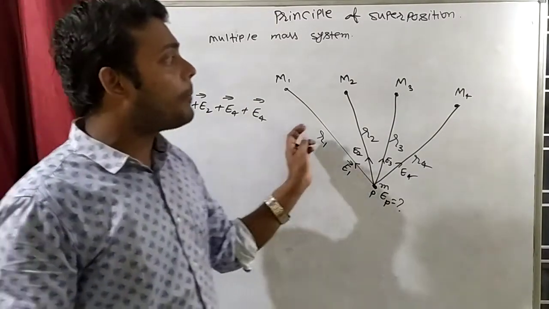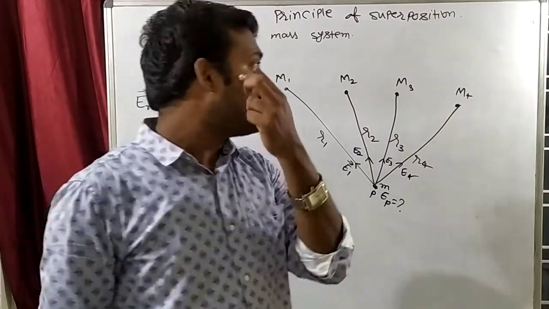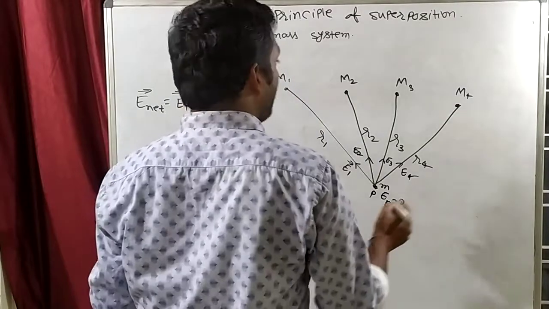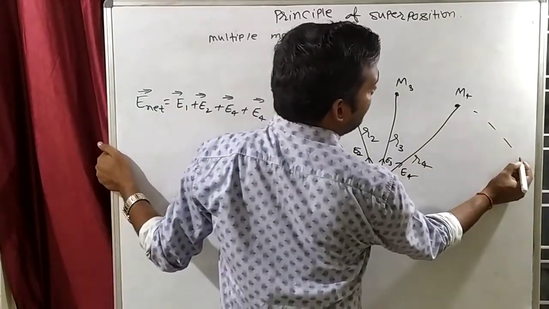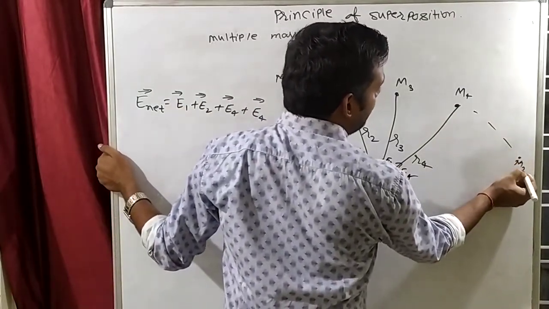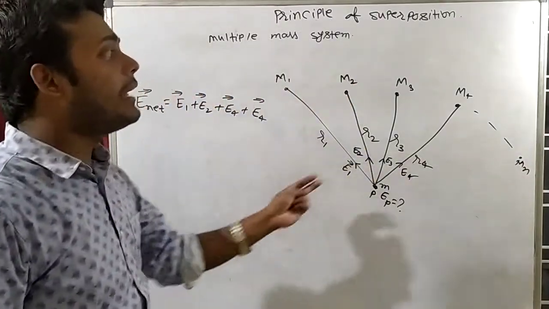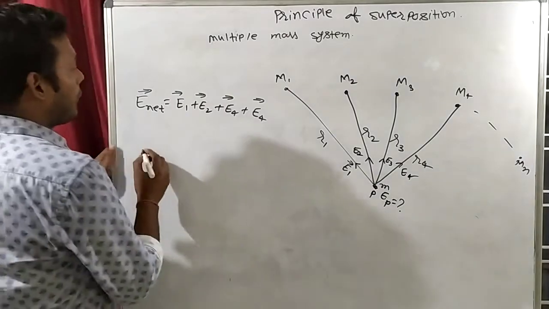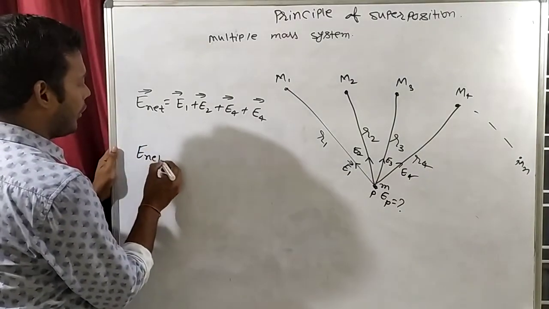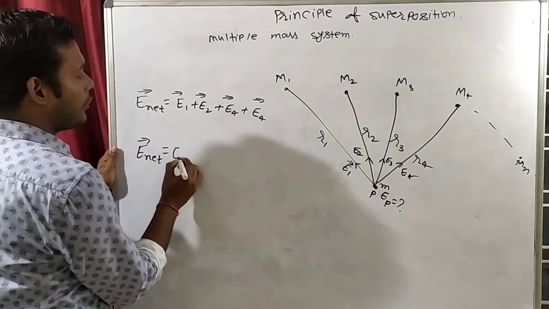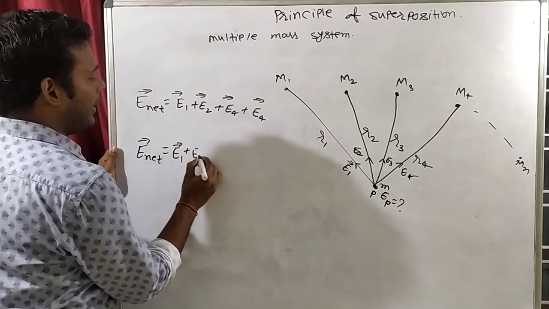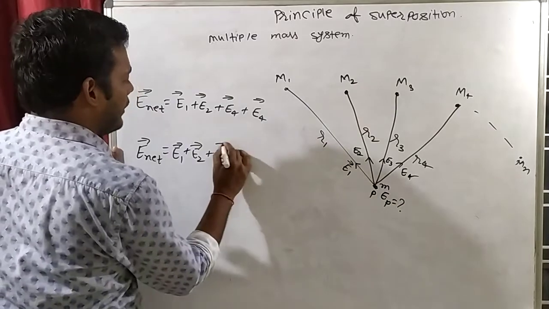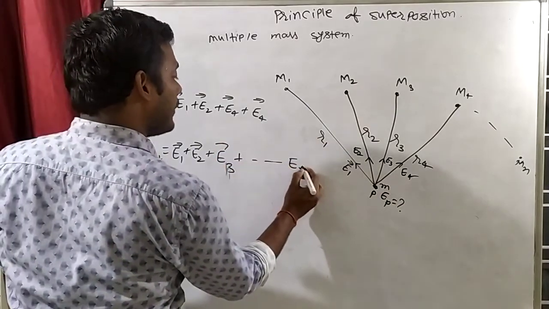If there is a system of n masses, M1, M2, M3, M4, M5 up to Mn, because there can be 4 masses, 5 masses, 6 masses, then E net will become equal to E1 vector plus E2 vector plus E3 vector, and it will go up to En.